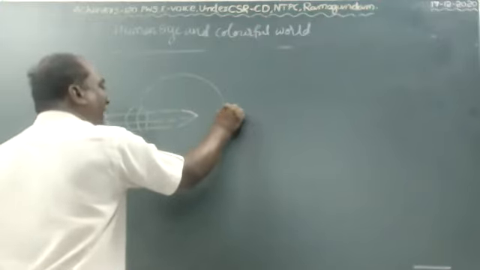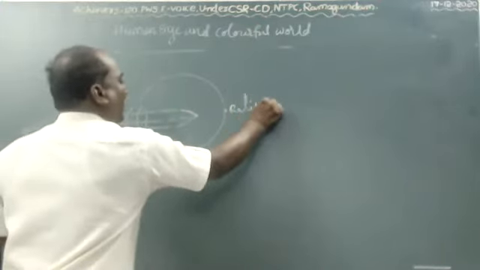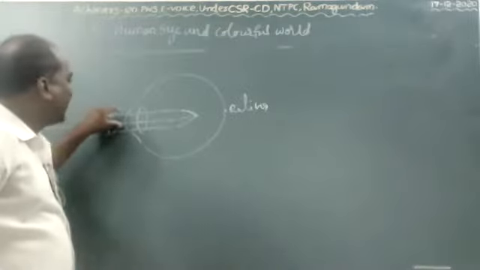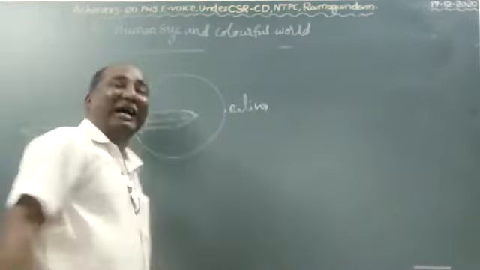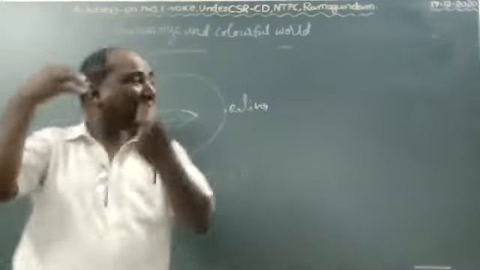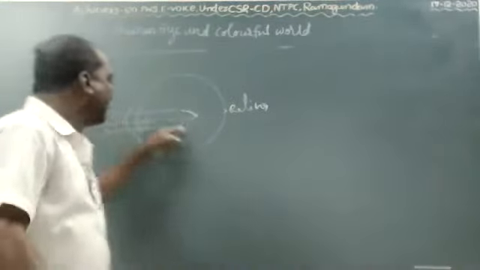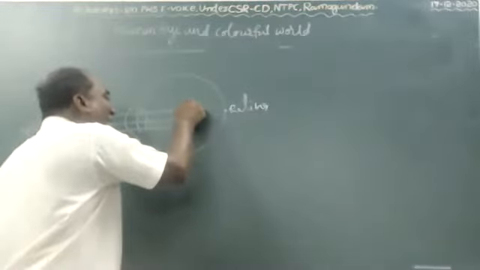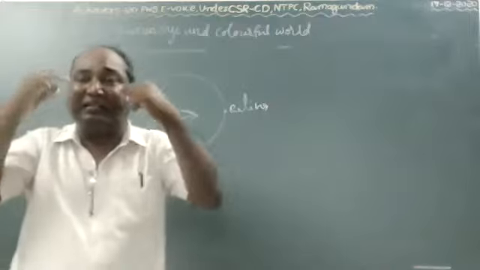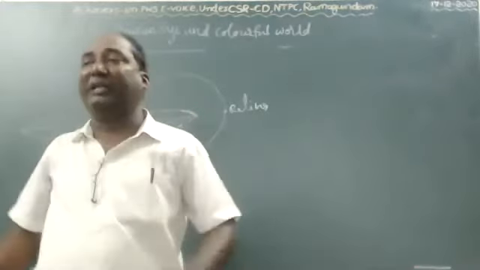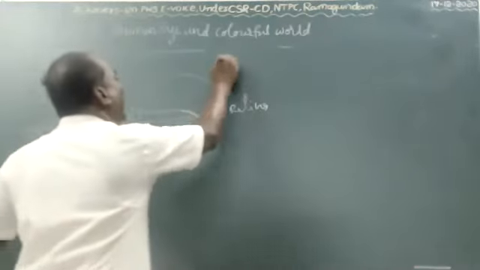So this is the retina. Means refracted rays are converged before the retina. Due to this, we can't see the far objects. All the refracted rays are converged before the retina. That's why we can see only the near objects. That is called myopia.